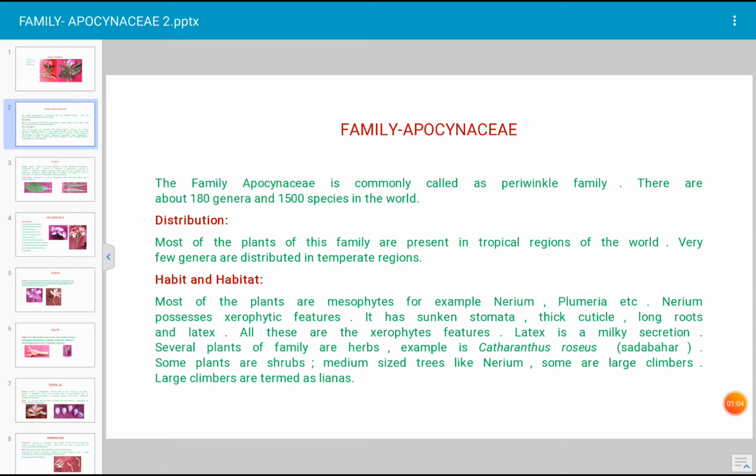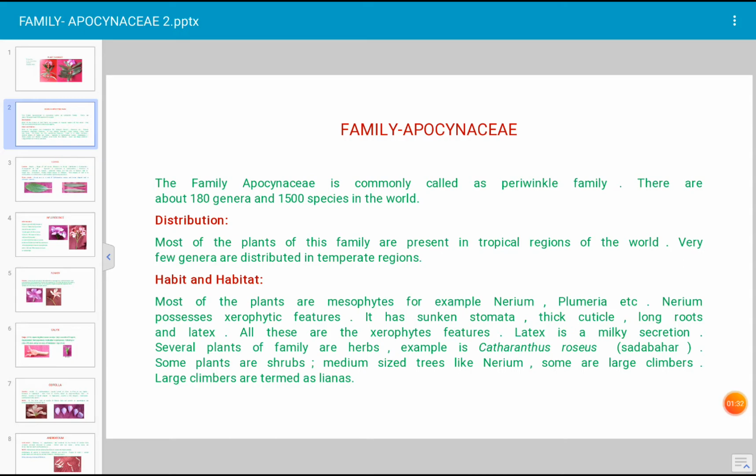How is the habit and habitat of the plants of family Apocynaceae? Most of the plants are mesophytes. For Nerium, what we call Canher, it is Nerium indicum. Another plant, Plumeria, these are mesophytes. And Nerium possesses xerophytic character. Nerium is a xerophytic plant.